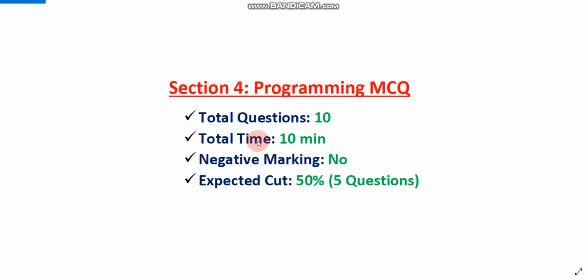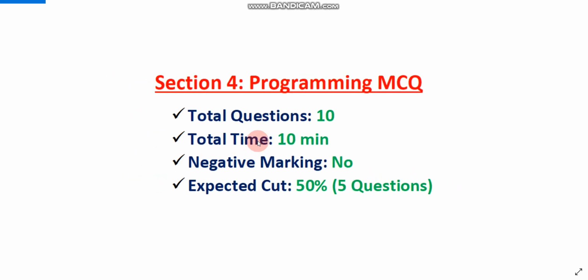Next section is programming MCQ. There will be a total of 10 questions, and you need to solve 10 questions in 10 minutes. There will not be any negative marking. Expected cutoff is 50%. It means if you solve at least 5 questions correctly out of 10, then you can easily clear this programming MCQ cutoff. Sometimes the cutoff goes to 40% also, so you need to solve 4 or 5 questions correctly.